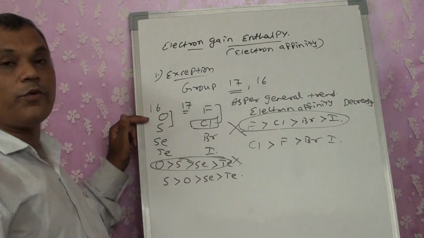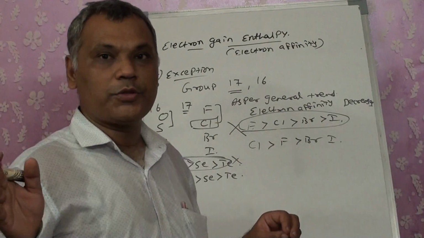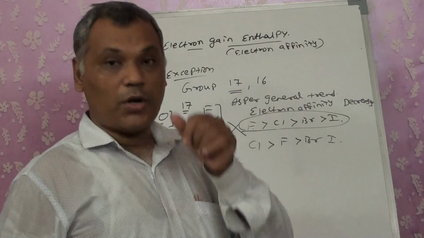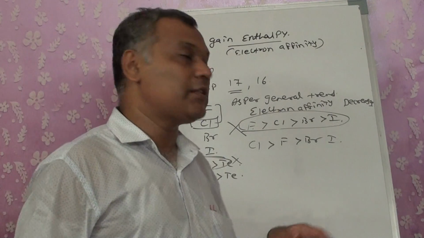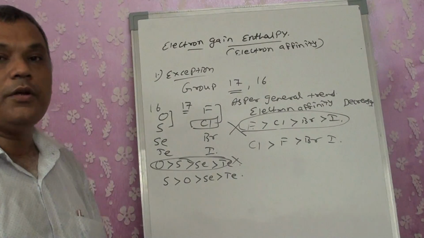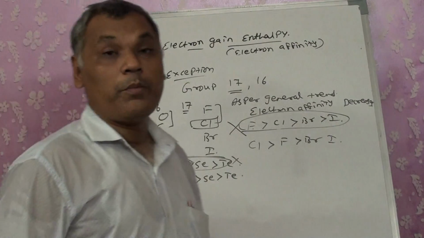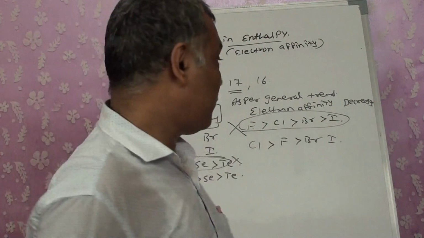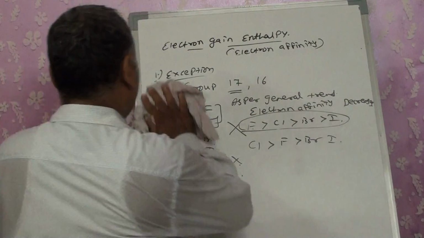The same thing you can write for oxygen and sulfur. We don't see it for the rest of the groups, because the size is not decreasing as much as it is for oxygen or fluorine, and that's why we get this trend, right? Okay, but there is another exception. We wrote that as the first exception. Now what is the second exception?